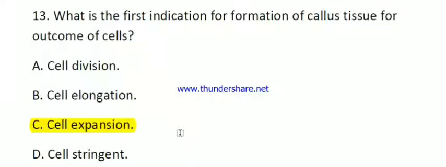When we place the callus in a different culture, like in high cytokinin and low auxin ratio, then shoot will appear. If high auxin and low cytokinin ratio, then root will appear.